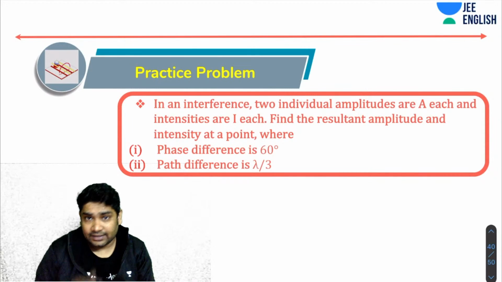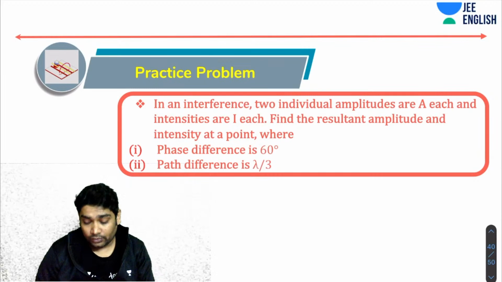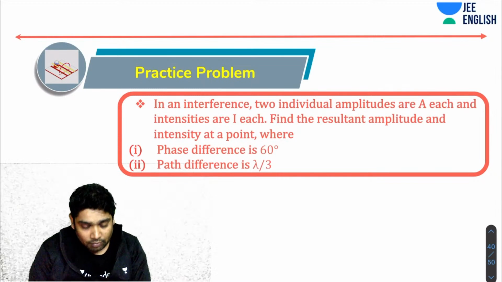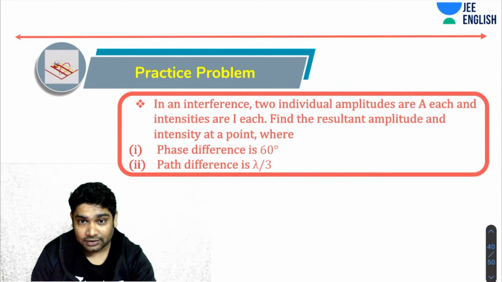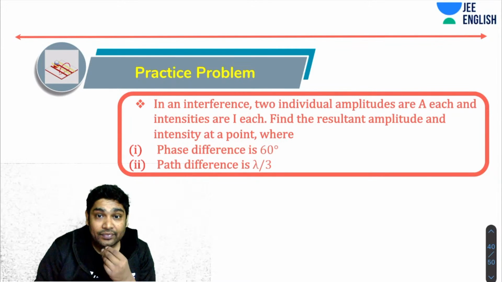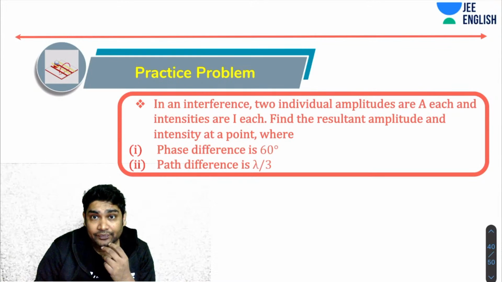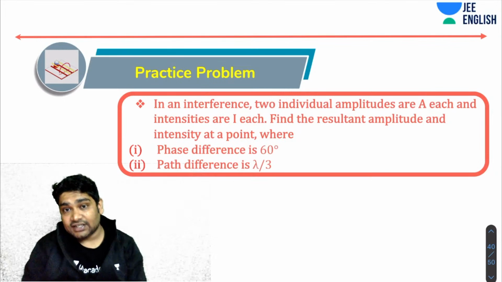Okay, let's see. Okay, so AP says root 3A. Okay, let's see. Okay. So again, you'll have to remember the formula that we discussed in the last class.